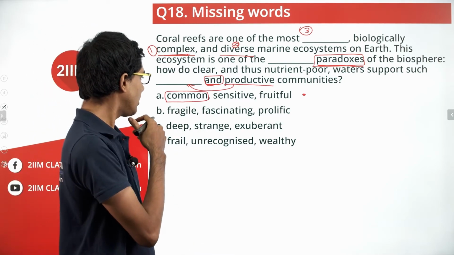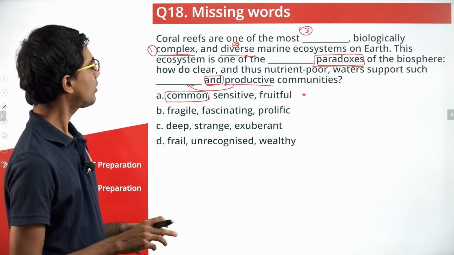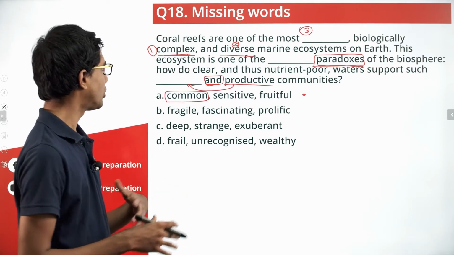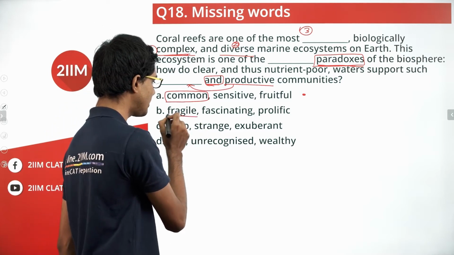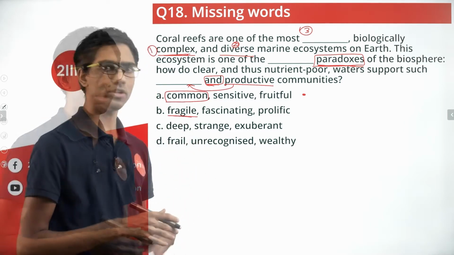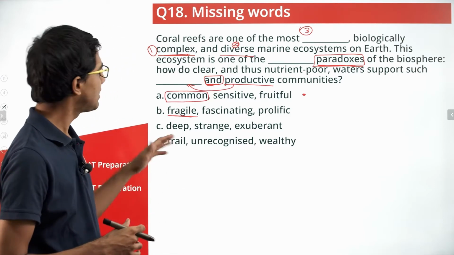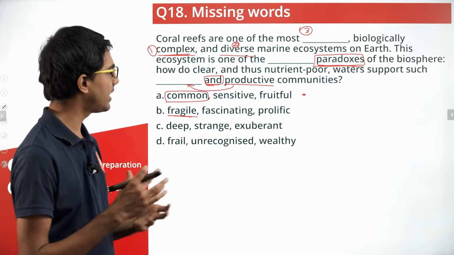Let's go to option B. Fragile, fascinating and prolific. Coral reefs are one of the most fragile, biologically complex. Yeah, so fragile conveys a degree of weakness or refers to something being endangered or on the verge of extinction, etc. So fragile seems to fit in best. Coral reefs are one of the most fragile, biologically complex and diverse marine ecosystems on earth.